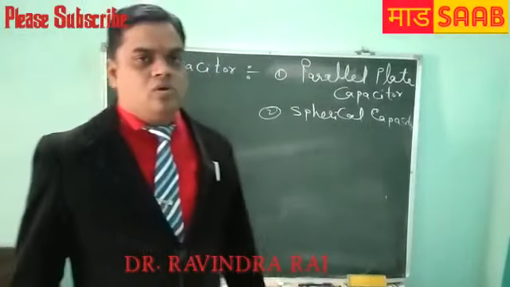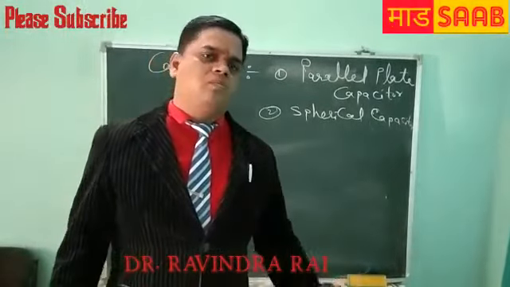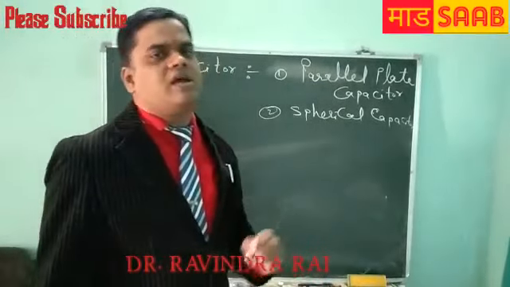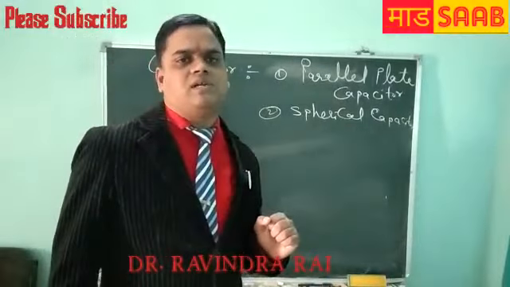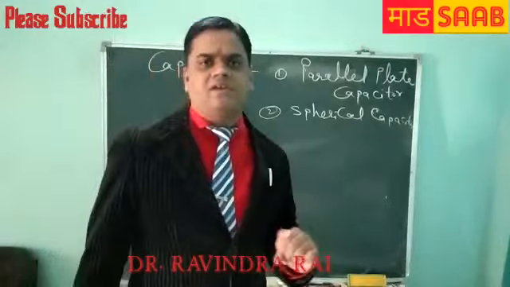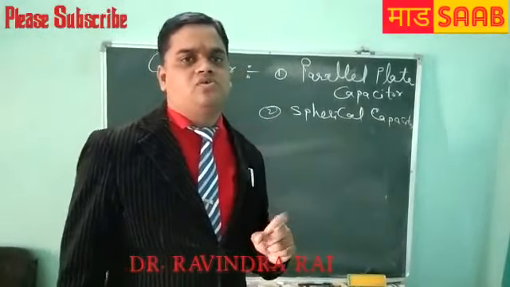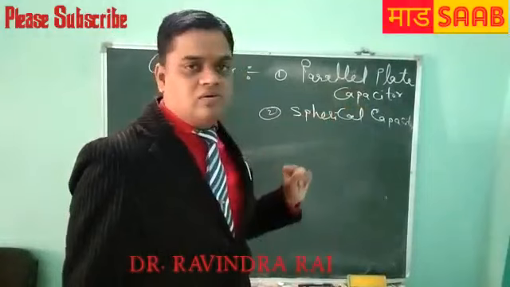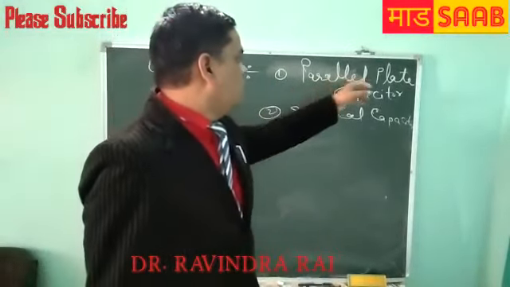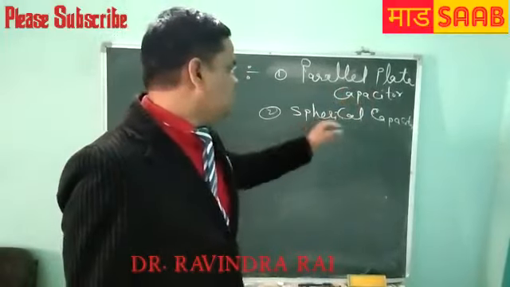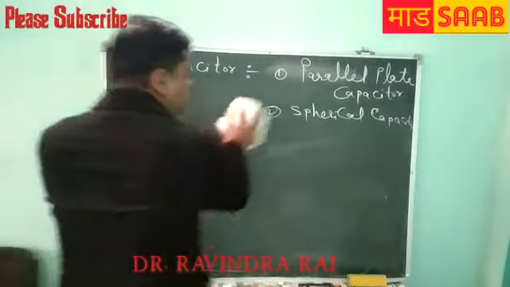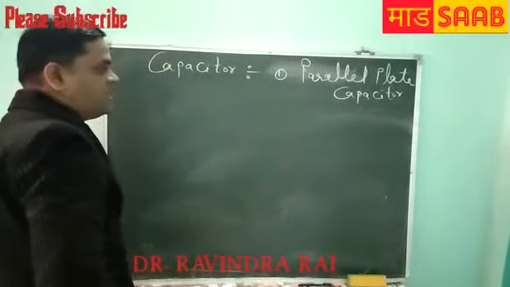Capacitor: how many types of capacitor are there? Many types: parallel plate capacitor, spherical capacitor, cylindrical capacitor, and partially filled dielectric parallel plate capacitor. These are the types of capacitor, but we will see only two, the parallel plate capacitor and the spherical capacitor. First we will see the parallel plate capacitor.